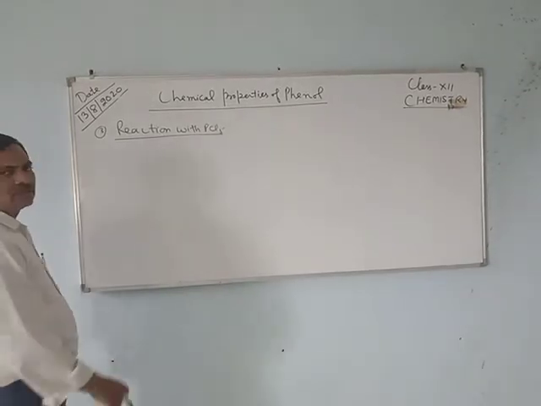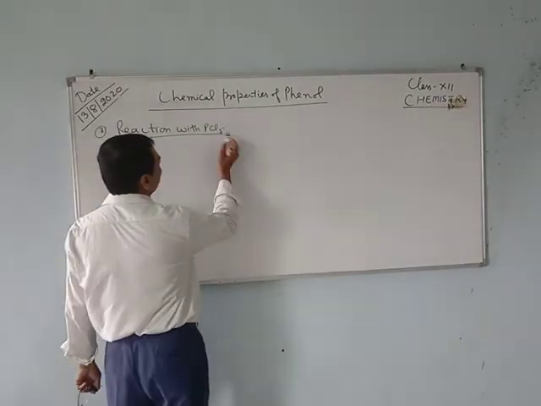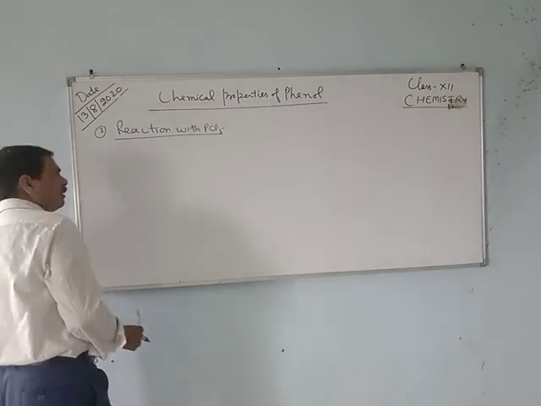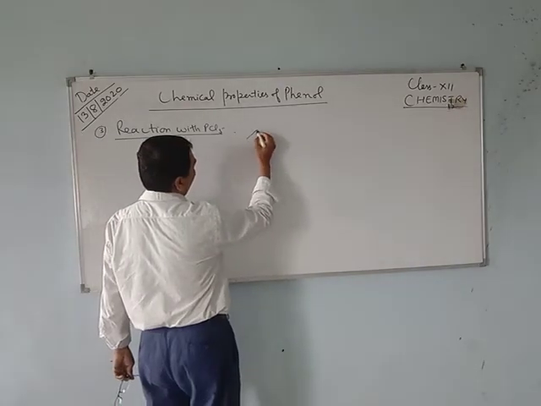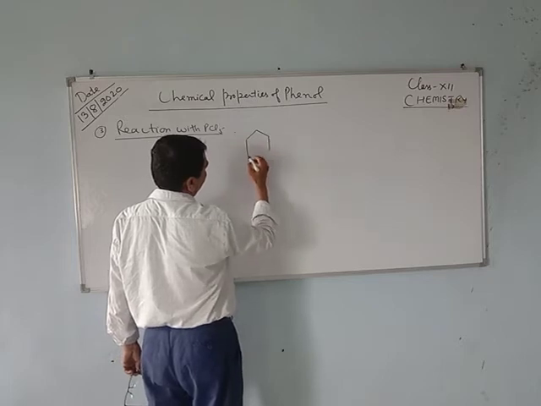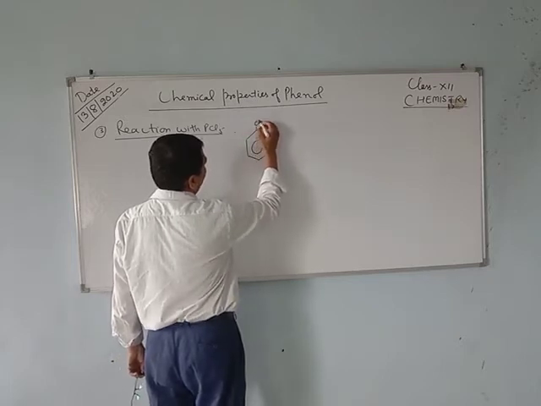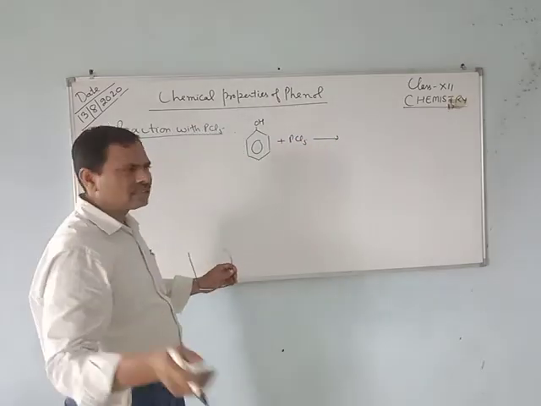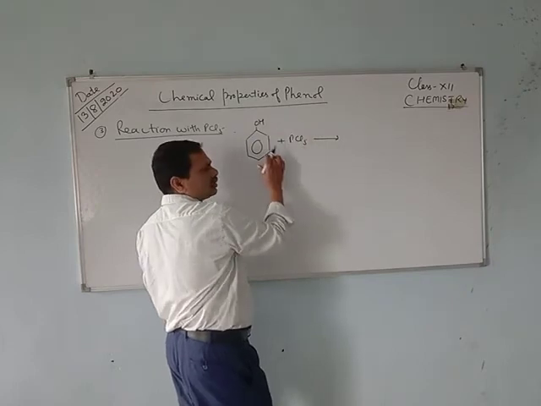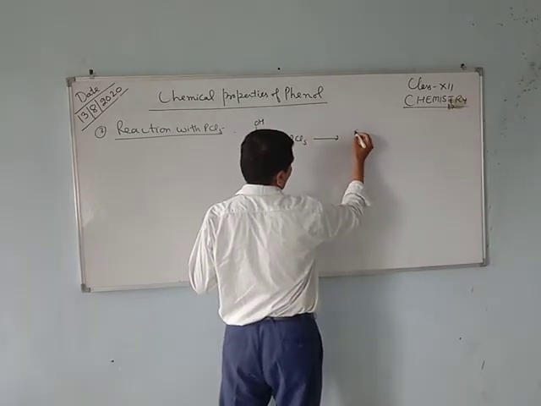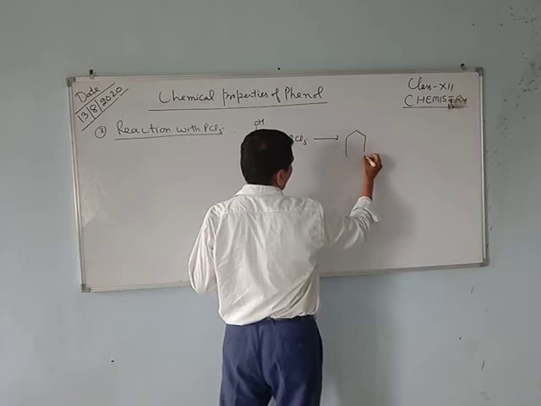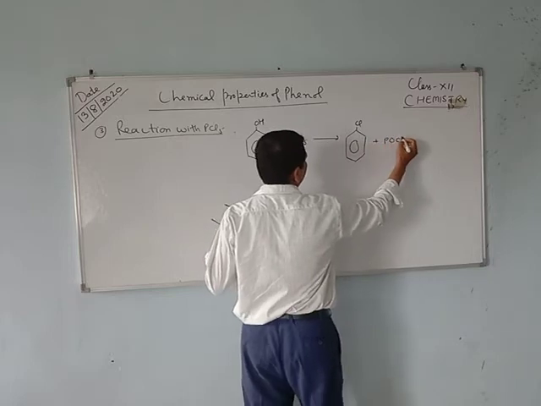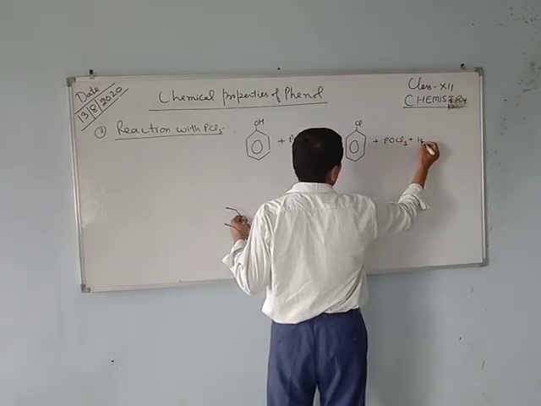The next reaction is the reaction of phenol with phosphorus pentachloride. When phenol reacts with phosphorus pentachloride, like the reaction in alcohol that I already told you, this OH is displaced by chlorine. It gives C6H5Cl plus POCl3 plus HCl.